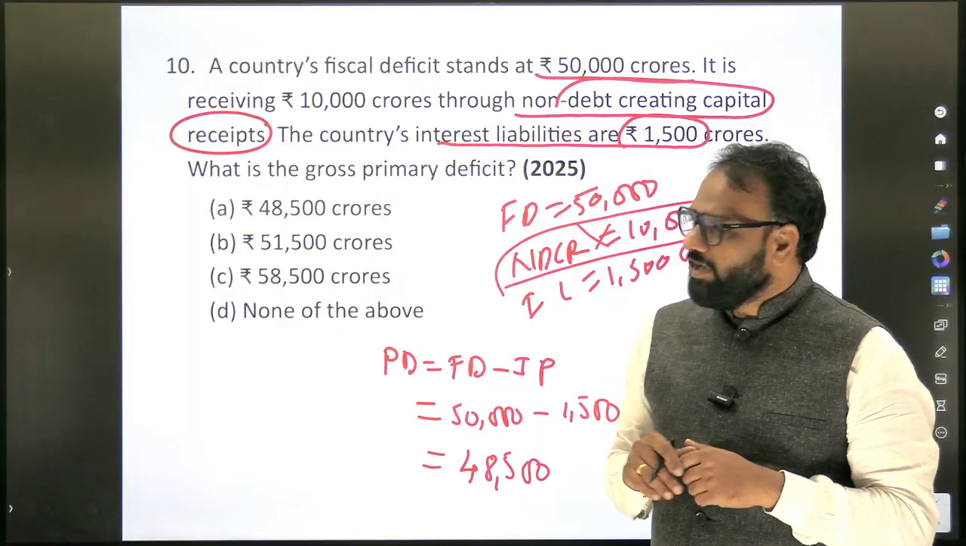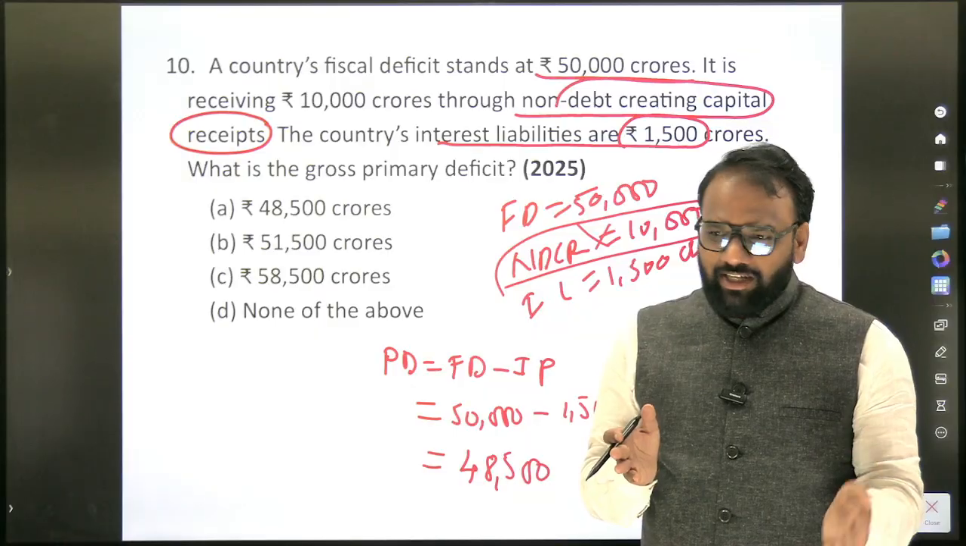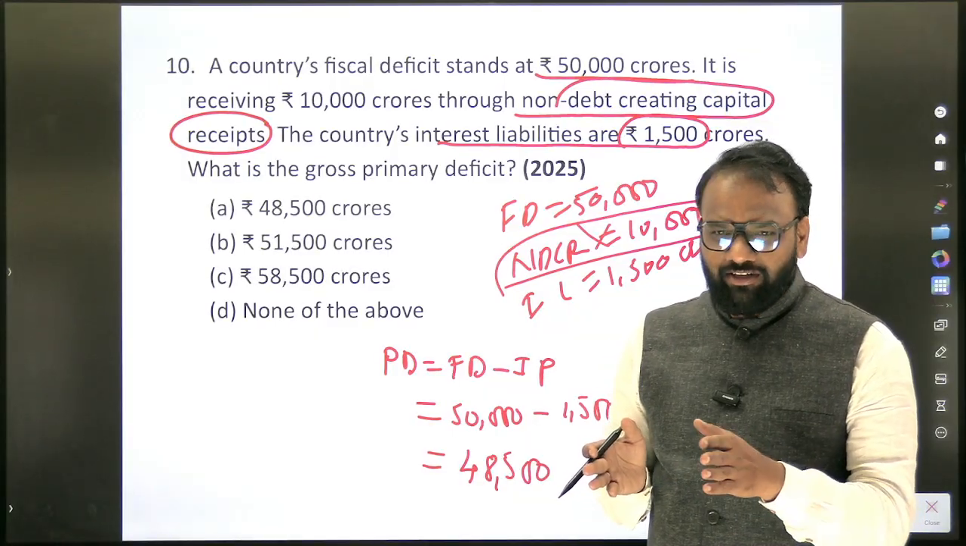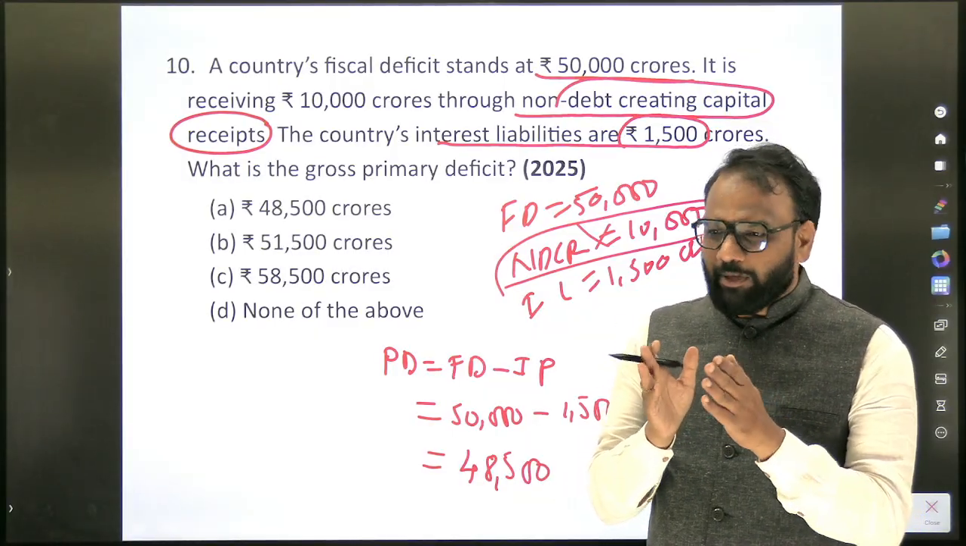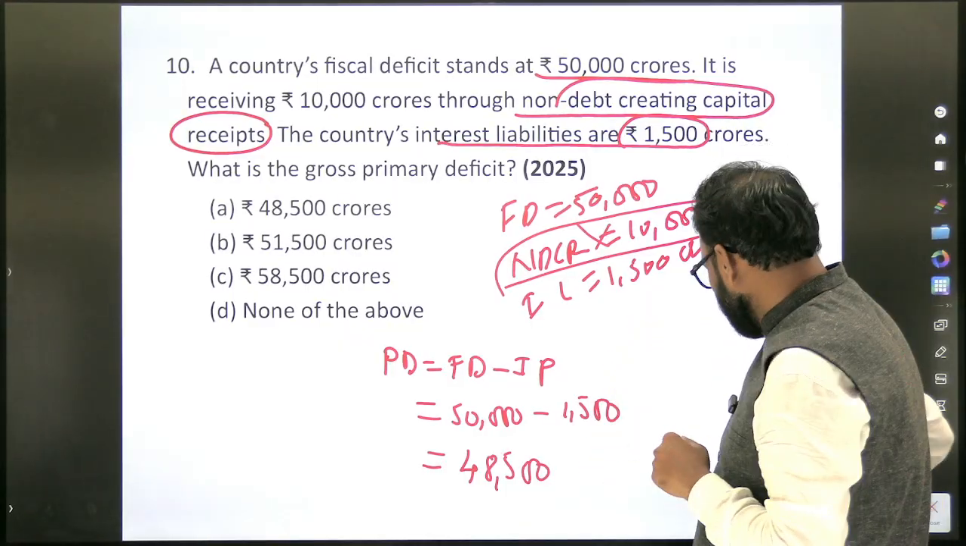Now, these questions you cannot answer with the help of the recent economic survey or budget. This is about conceptual clarity. This is the static part, and this we have to understand. Very easy question.